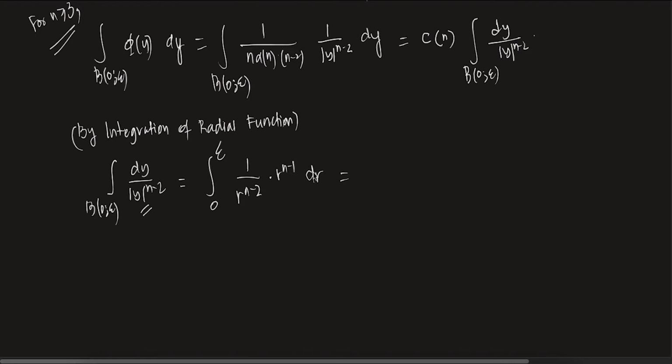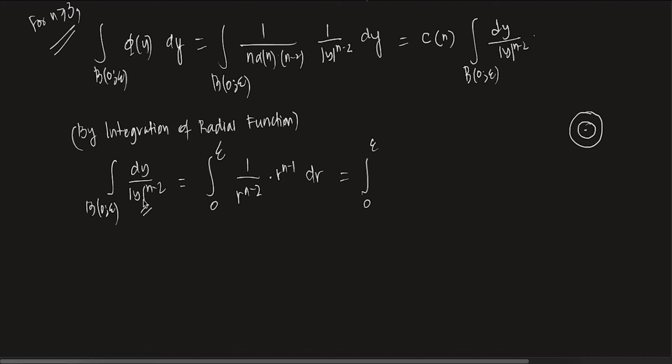So if I calculate this thing, it is basically 0 to epsilon, up to a constant, 1 by r power n minus 2 times r to the power n minus 1 dr. This is just an integration with respect to a radial function. What am I doing here? I want to integrate it over this particular ball, so I integrate it over just the boundary of the ball.